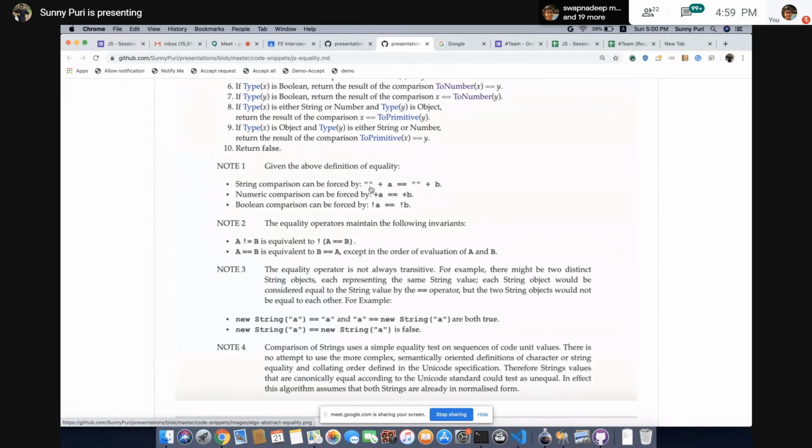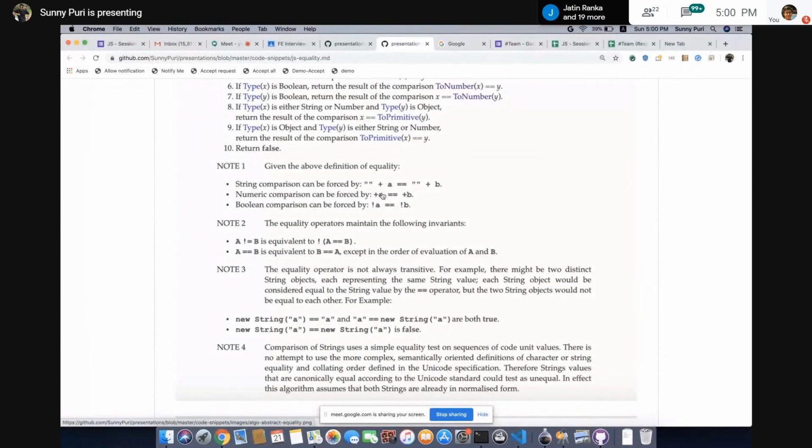Right. So let's see some rules. When you add a string operation with this, like empty quotes plus a is equal to empty quotes plus b, this a is going to convert to a string. We have just seen implicit string coercion. In case of plus a, it will force numeric conversion.